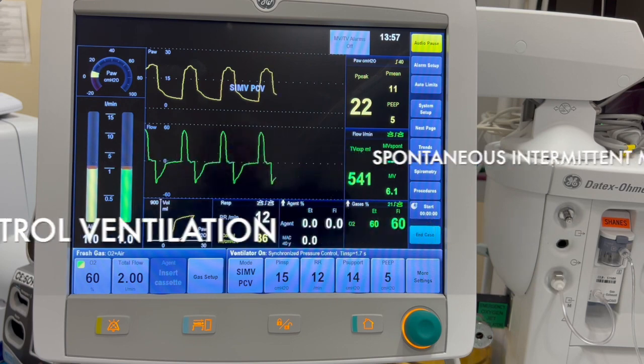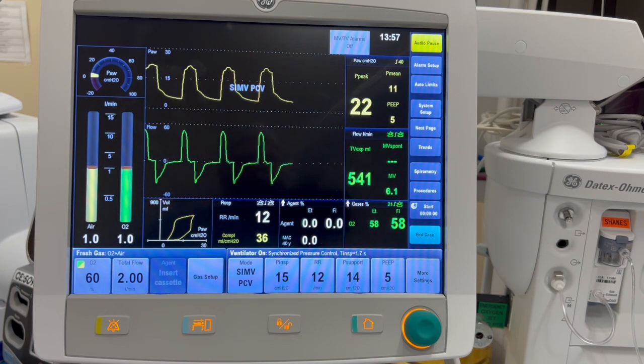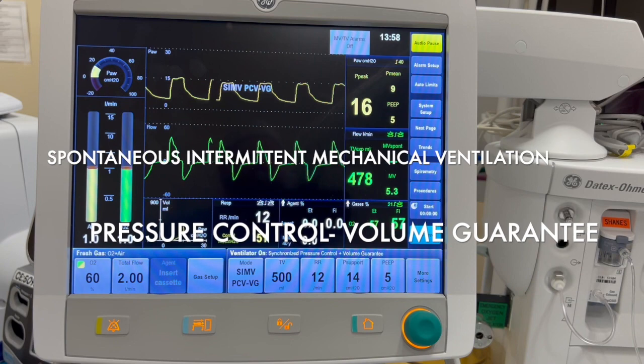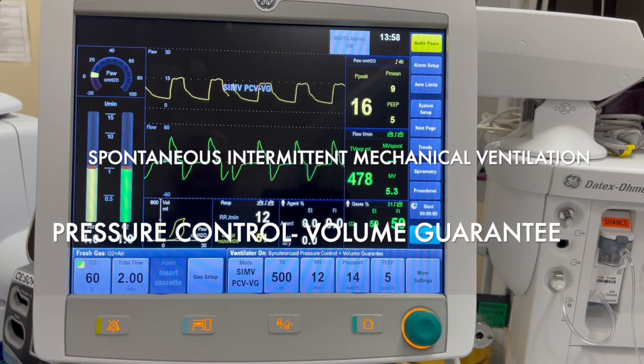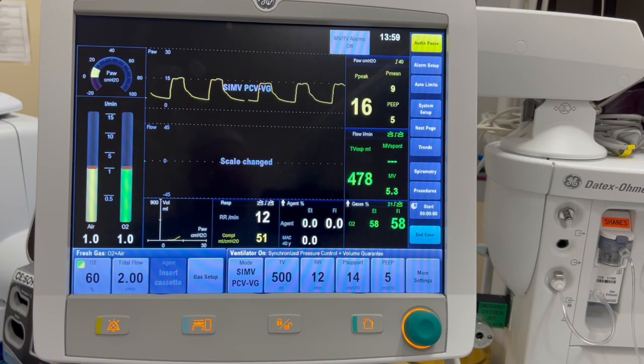Here you can see the distinction on the bottom left of the screen, which indicates this is an SIMV pressure control setting. Also demonstrated here is our final SIMV setting, which is SIMV pressure control volume guarantee.